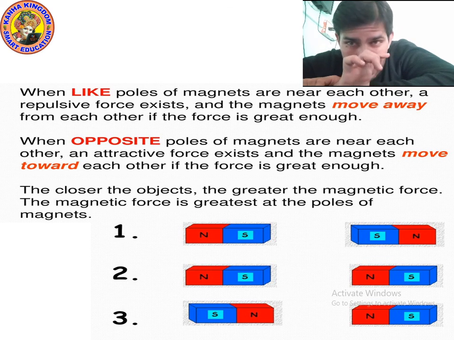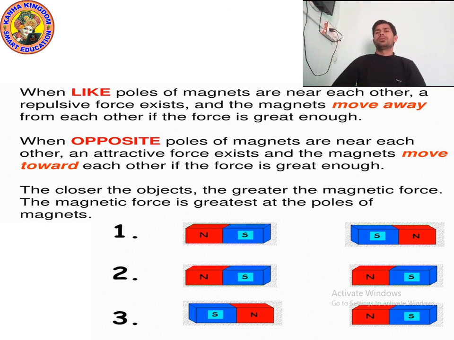Suppose you have two magnets. Each magnet has a north and south pole. If you bring the north and north pole of both magnets near to each other, then what will happen? If you bring south and south pole of both magnets near to each other, then what will happen? If you bring north and south near to each other, then what will happen? Yes, so let's try to understand.